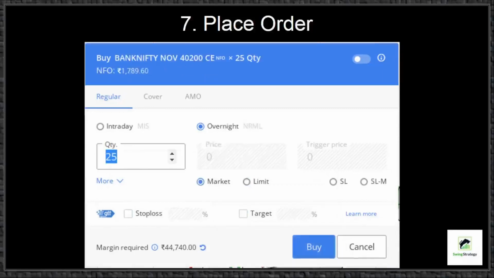For placing orders in futures or options, choose the mode of buying, intraday or overnight. The intraday orders are called MIS orders. The overnight orders are called normal orders. The quantity will be in multiples of lot size.